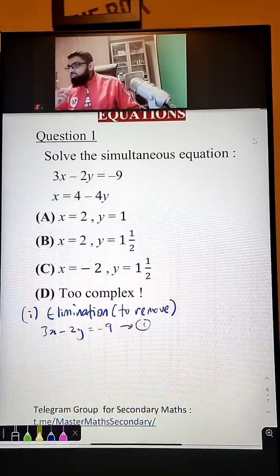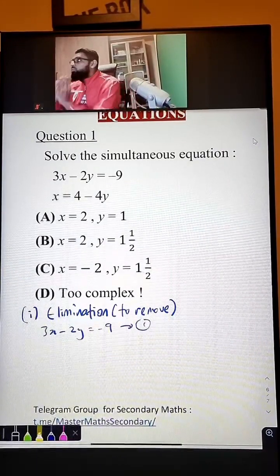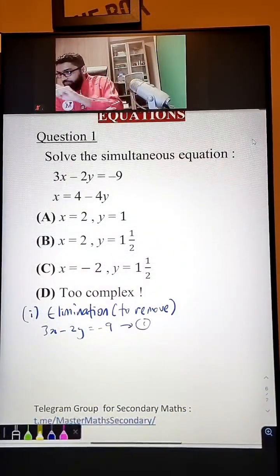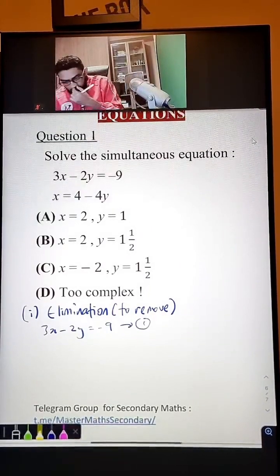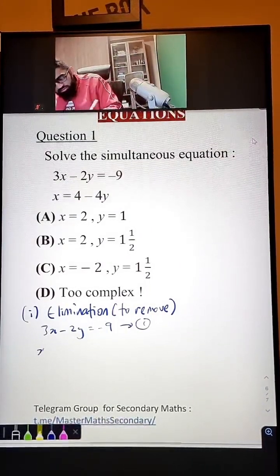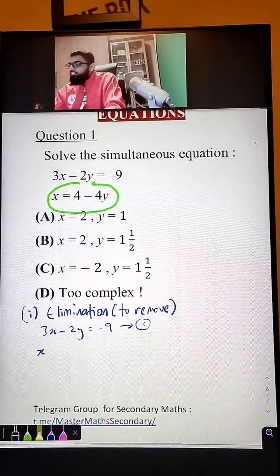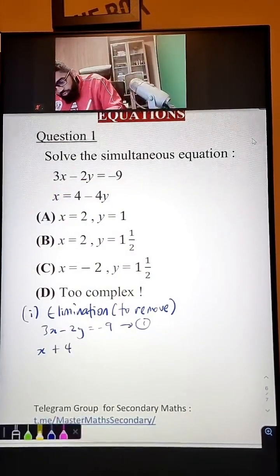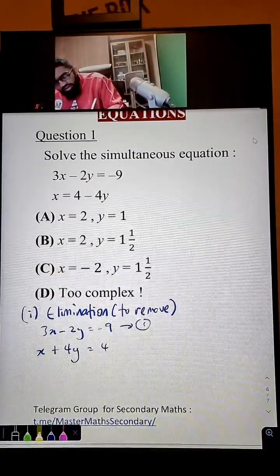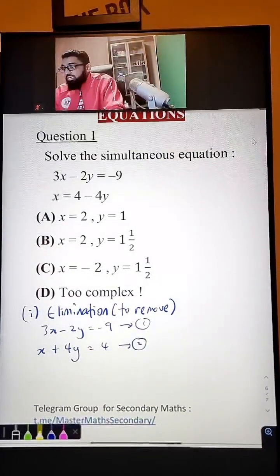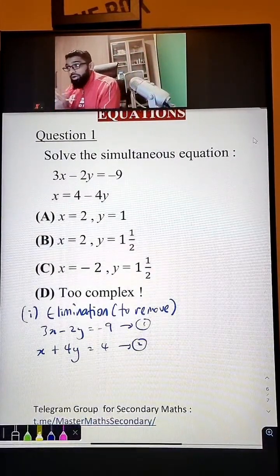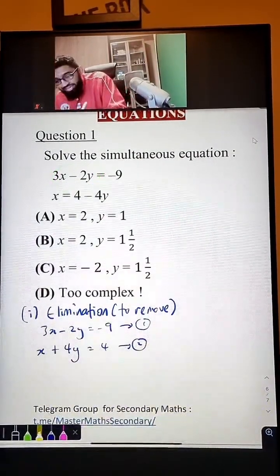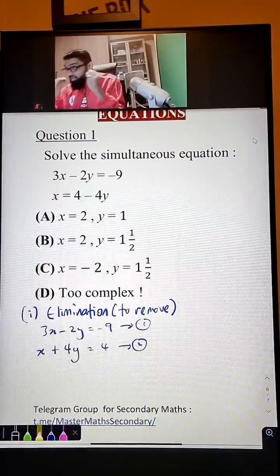I'm going to teach you substitution also. I'm going to do both. We're going to do elimination, and we're going to use substitution as well. Now for the second equation, negative 4y, bring it to the left side. It becomes plus 4y, and this whole thing is still 4. My job is I just want to bring x and y on one side. The first one is already nicely there. It's just the second one you need to regroup, you need to rewrite this equation.